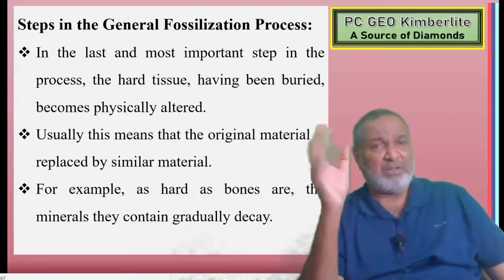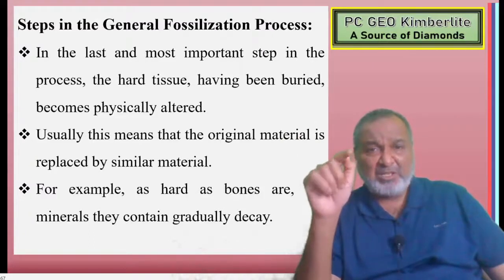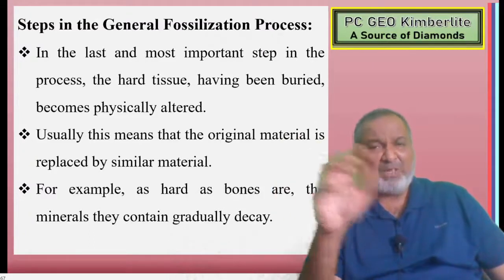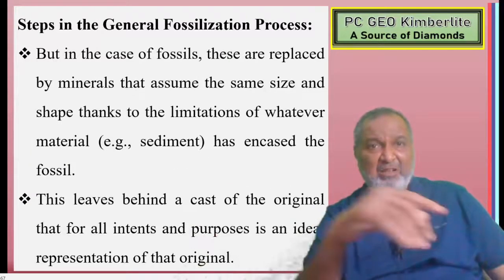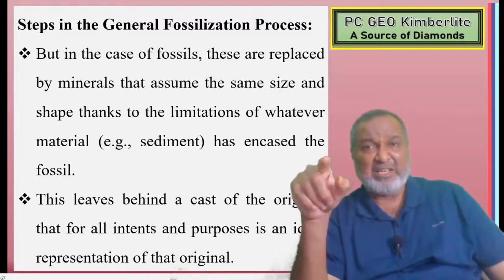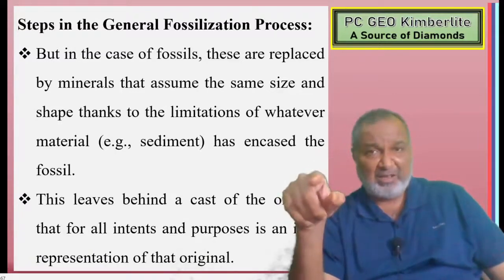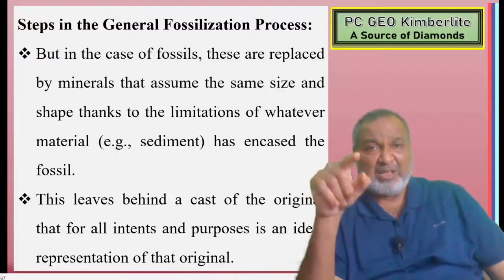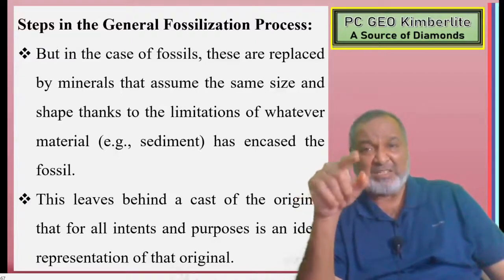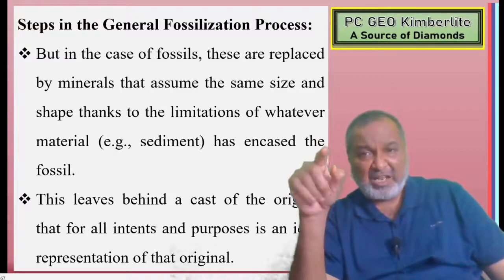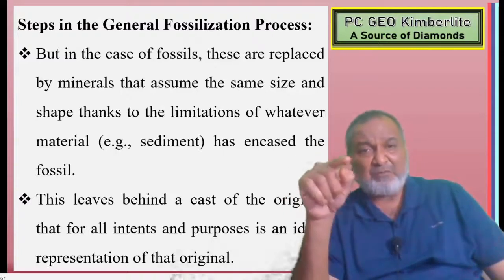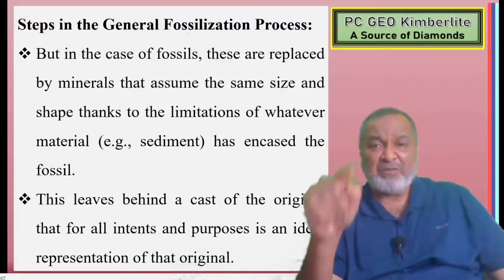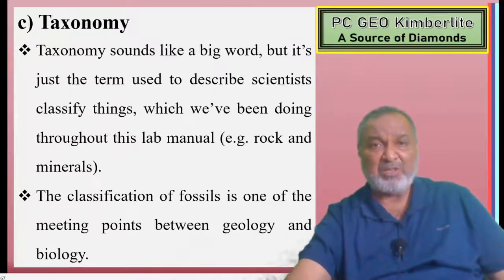So everything will depend on that. Usually, this means that the original material is replaced by a similar material or some other material. For example, as hard as bones are, the minerals can gradually decay, but in the case of fossils, these are replaced by minerals and assume the same size and shape, thanks to the limitation of whatever material sediment has encased the fossils. This leaves behind a cast of the original that, for all intents and purposes, is an ideal representation of the original material.